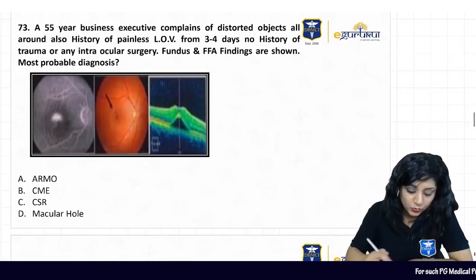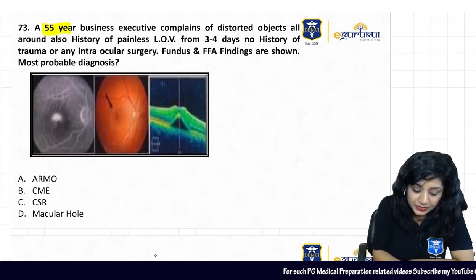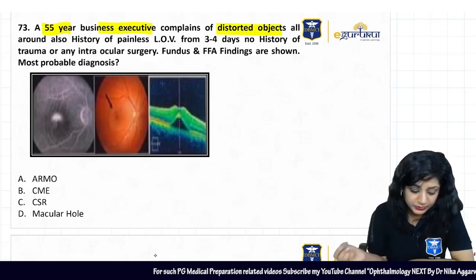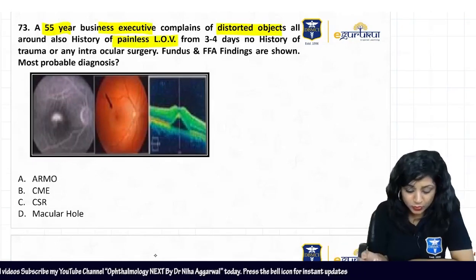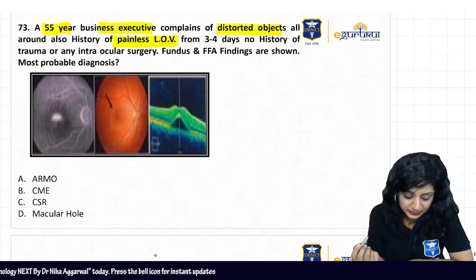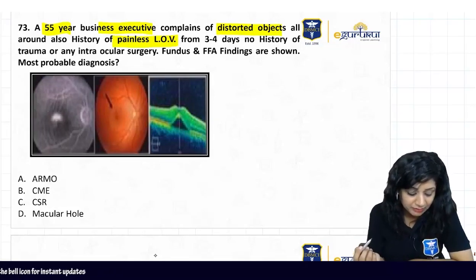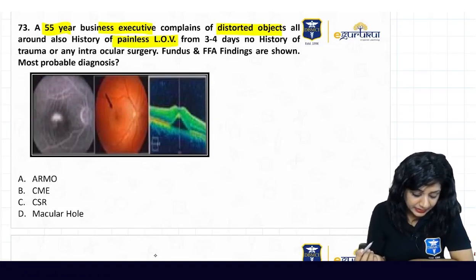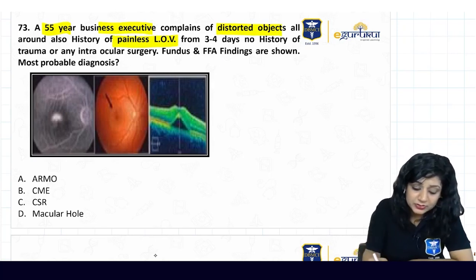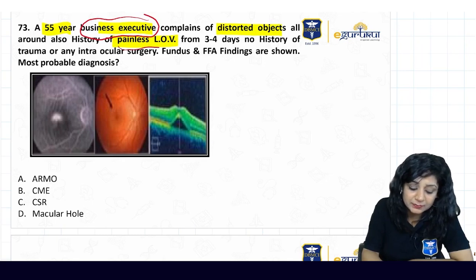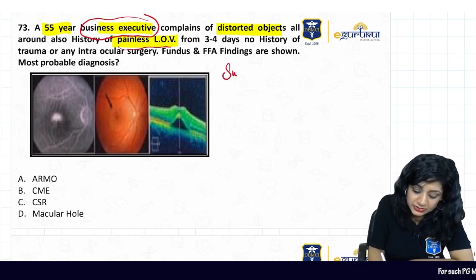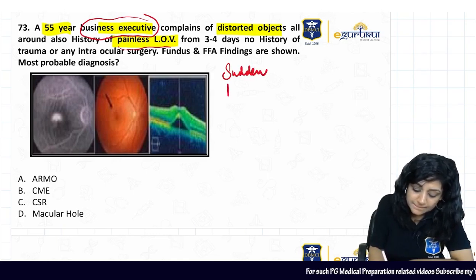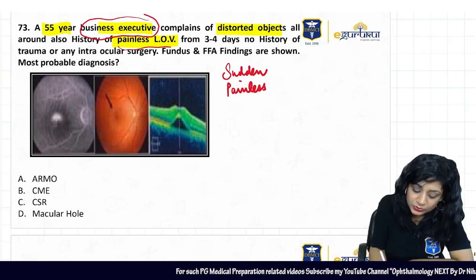A 55-year-old business executive is complaining of distorted objects. There is a history of painless loss of vision, no history of trauma, no history of surgery. Fundus appearance and FFA appearance have been given, and they are asking you the most probable diagnosis. First of all, this person is a business executive, and he has had painless loss of vision for 3 to 4 days. So again, this person is coming with sudden painless loss of vision.